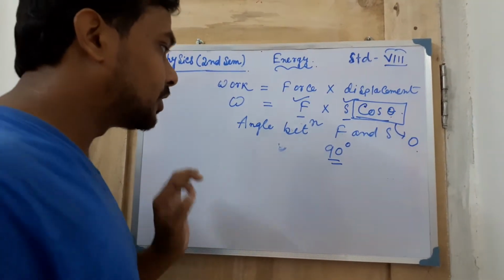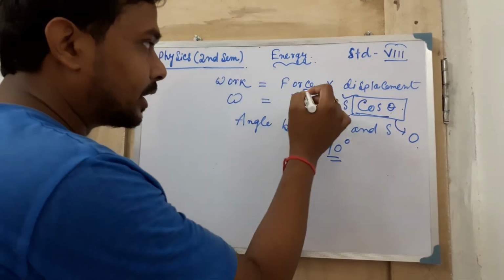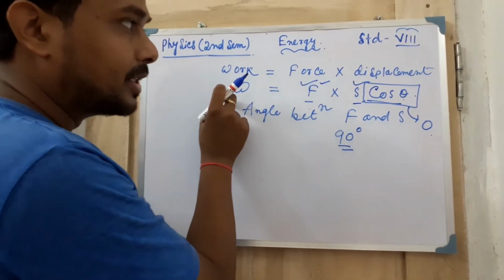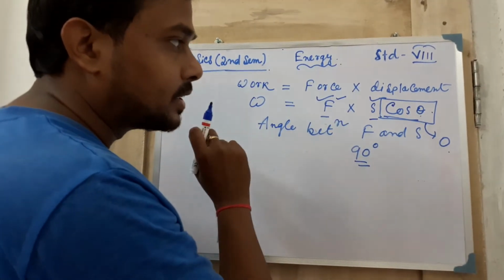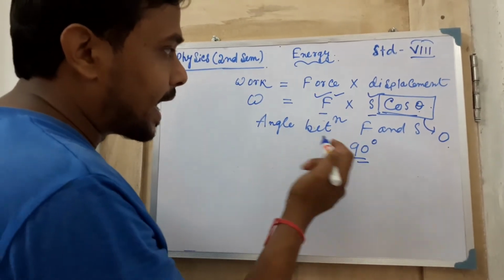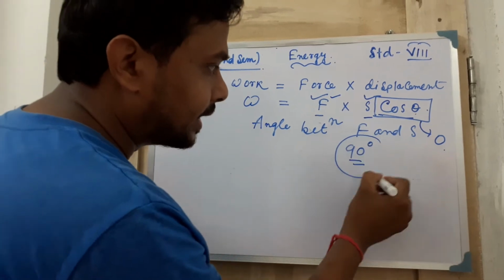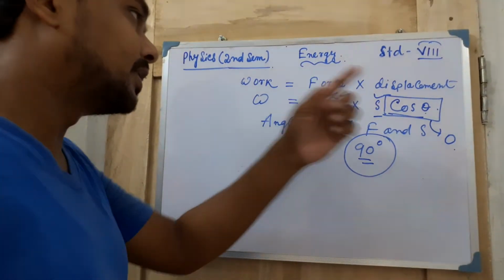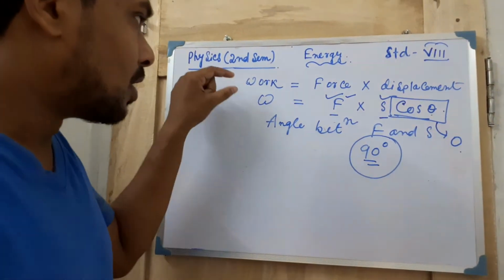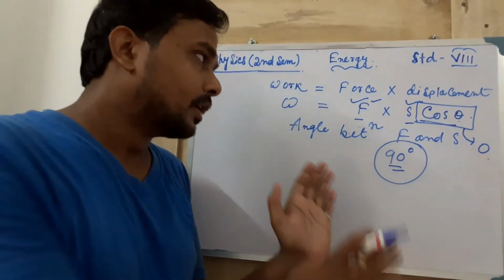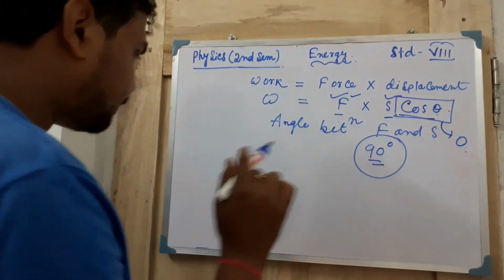So you have to remember in your mind that when the force is 0, work done will be 0. When displacement is 0, then also work is 0. And if the angle between the force and the displacement is 90 degree, then also the same condition arises. That means work will be 0 there. So these are the three conditions.